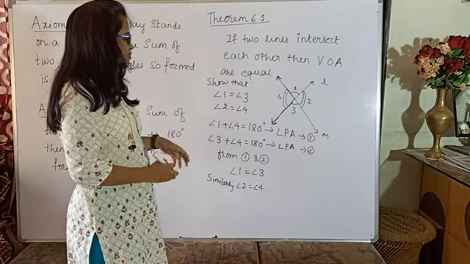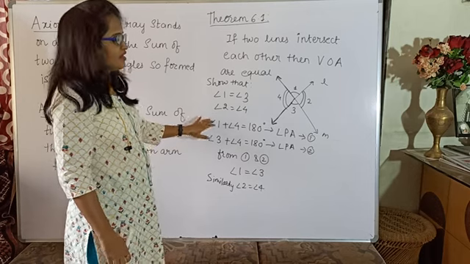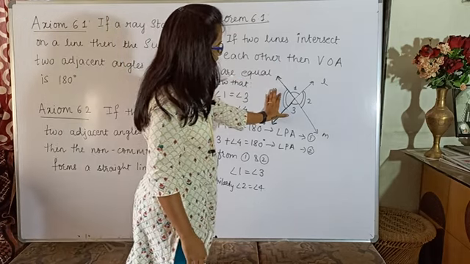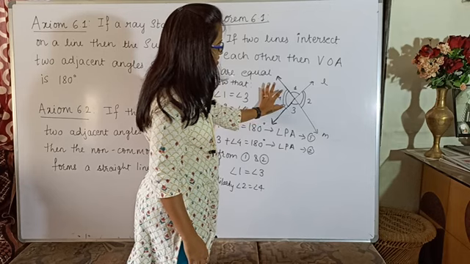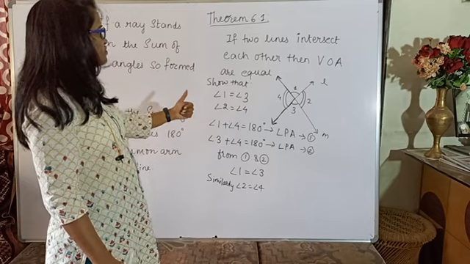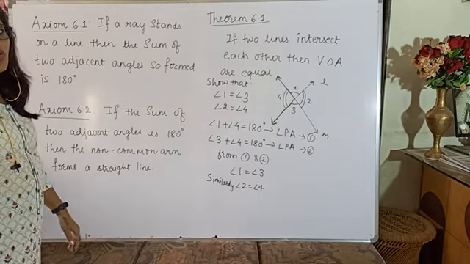So this is how we have to prove it. We have just made use of the linear pair axiom. In the first case, I have taken the sum of these two angles as 180. In the second case, the sum of these two angles as 180. And since this is the common angle, angle 1 is equal to angle 3. So this becomes your first theorem of the topic.